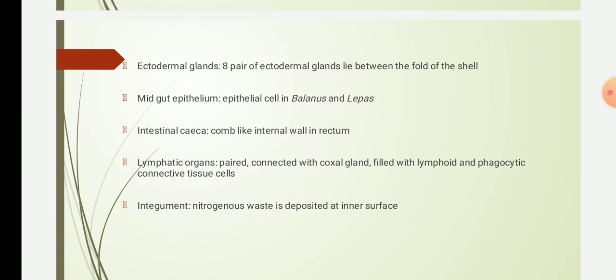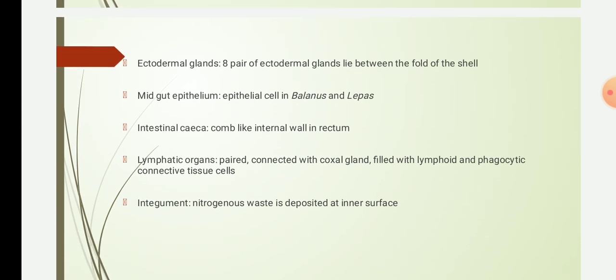The next one is the integument. As we know from the discussion of general characteristics, in Arthropoda the body is covered by chitin. So the nitrogenous excretory products are deposited in the inner cells of this integument. During molting, the integument is eliminated along with the excretory product. So the integument also plays an important role in excretion. With this, we have covered the different organs which act as excretory organs of arthropods.